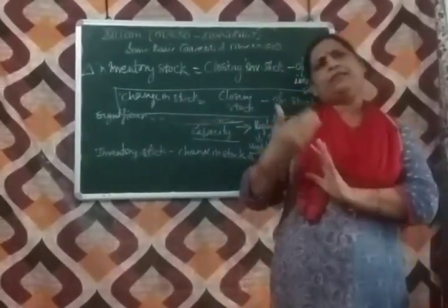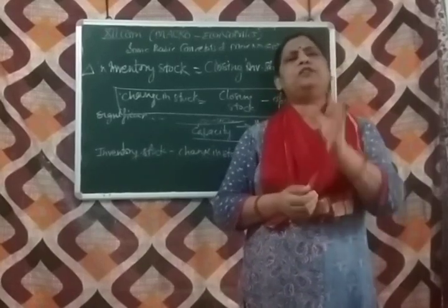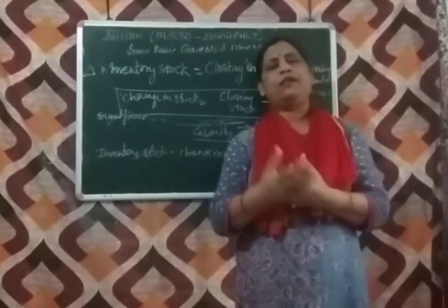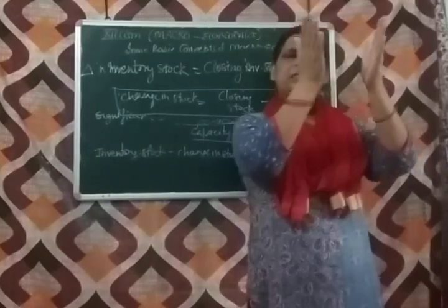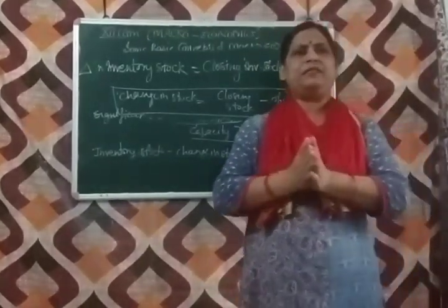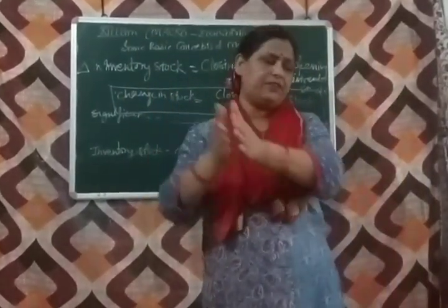Now, investment can also be classified in two parts on the basis of depreciation. What are these two parts? First, the gross investment, and second is net investment.